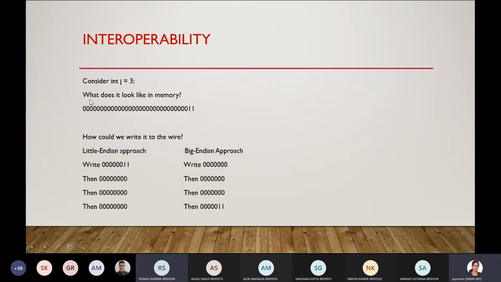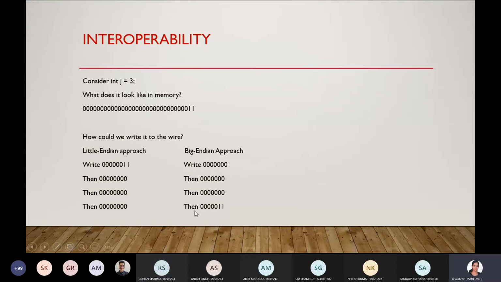Beginning or end, what do you tell? Beginning of the Little Endian approach or end? That means it will occupy the least significant. Yes. Okay, so you can see the difference here between the Little Endian approach and the Big Endian approach.